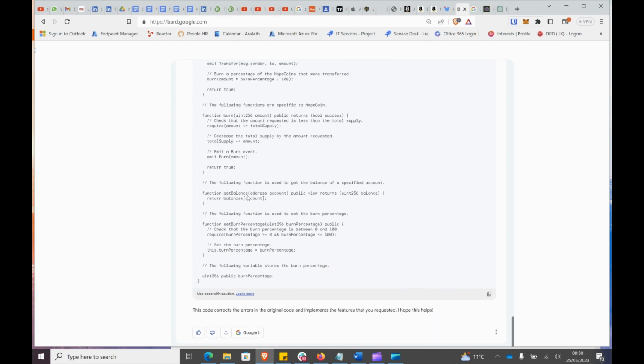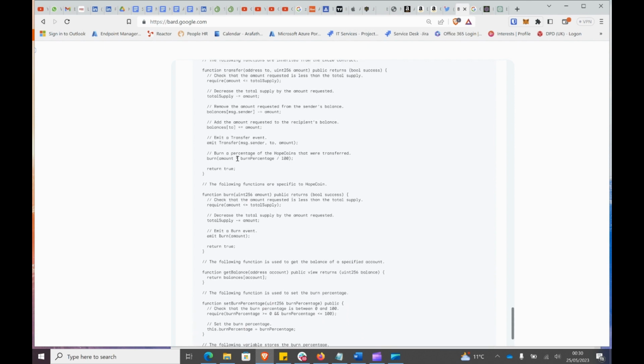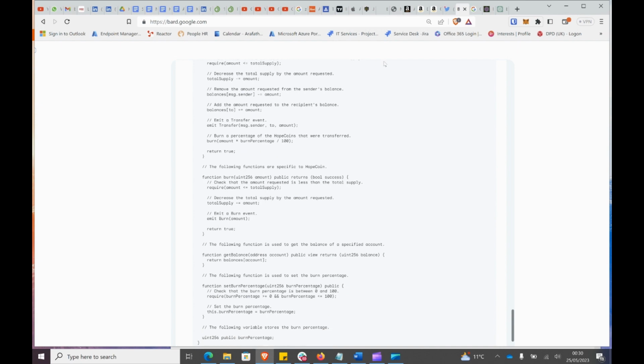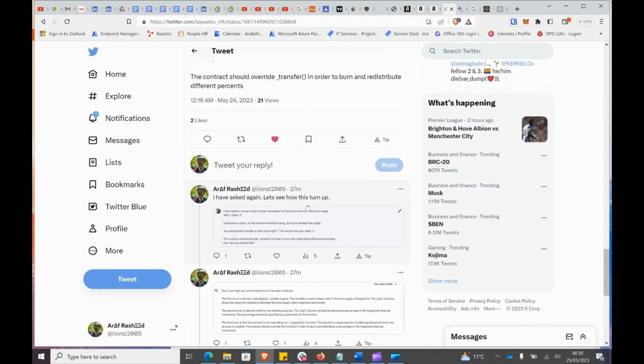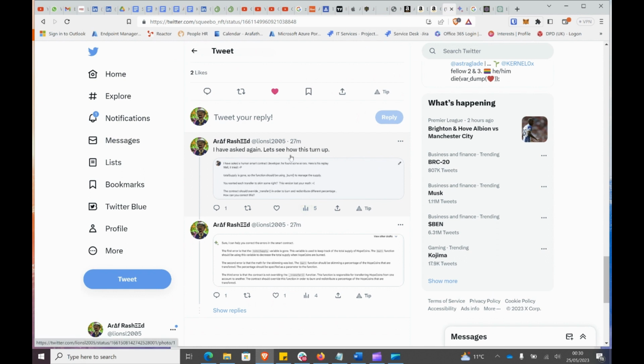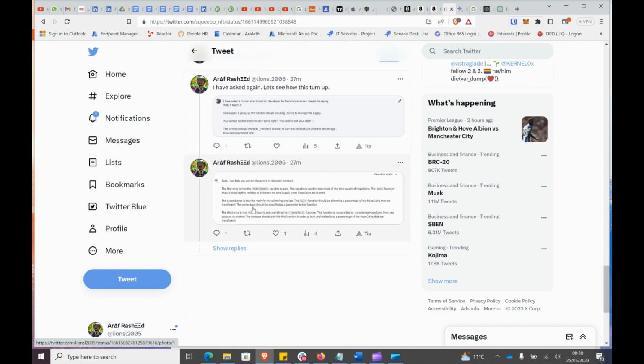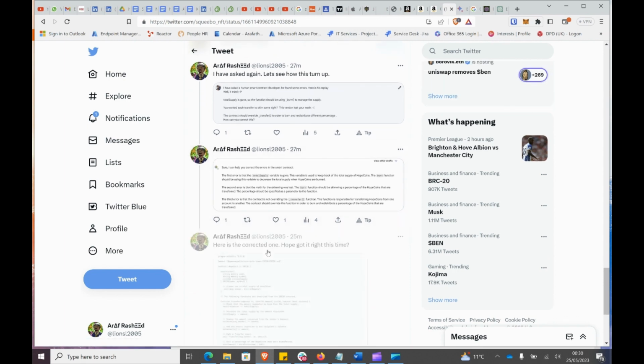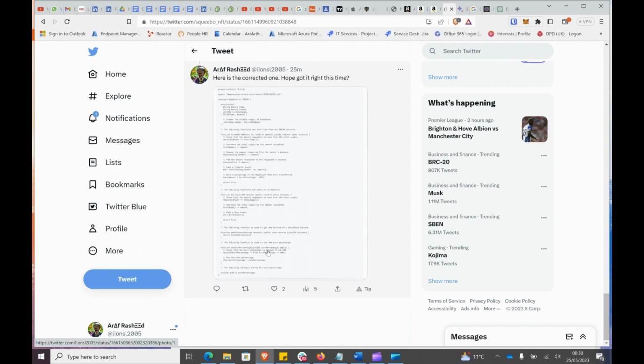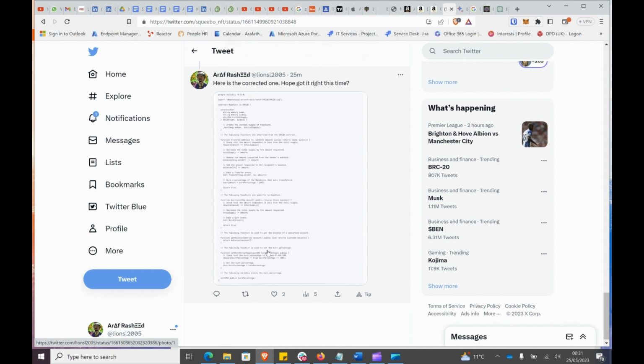So basically, this is what it is. Hopefully this works. It did correct it with the following. I'm not sure whether this is correct or not. So I went and tweeted again, to see how this turns out. I tweeted it and said, look, this is what it came up with, and I tweeted the smart contract as well. So let's see how things go.